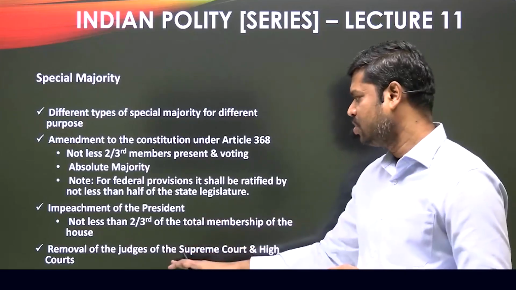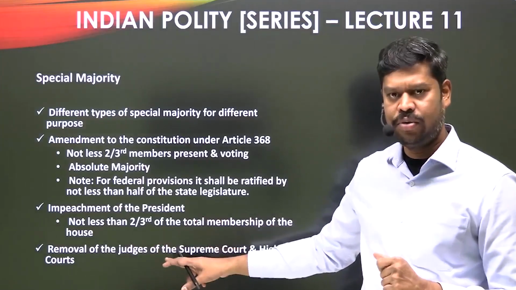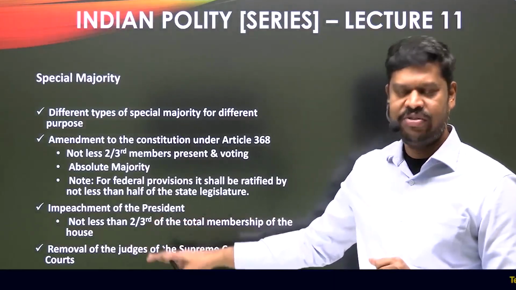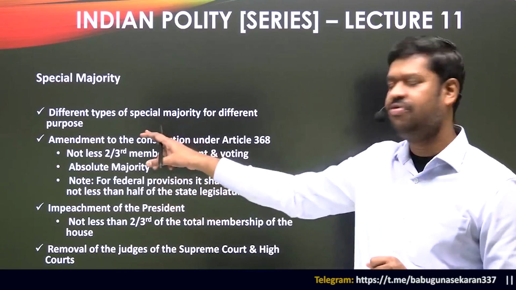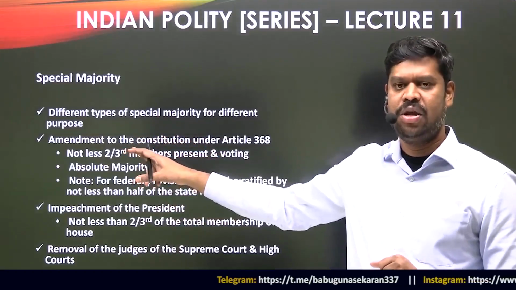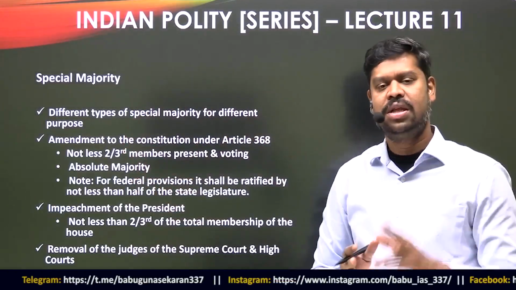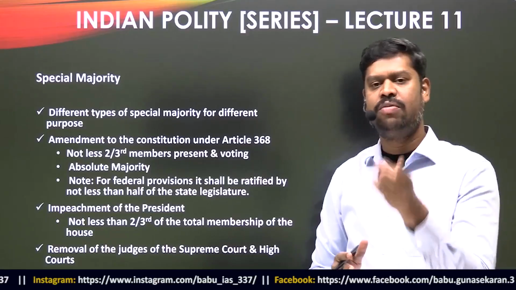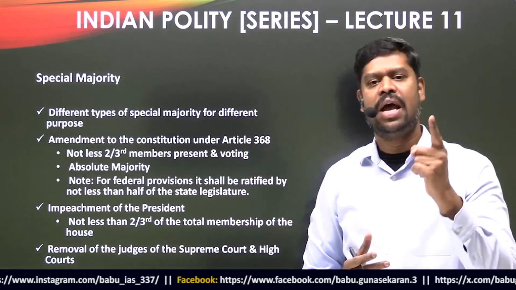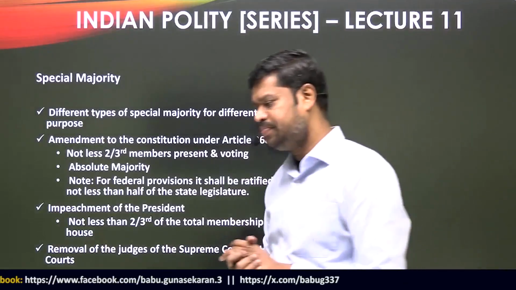It is the same as that of amending the constitution in case of the non-federal provisions. That means two conditions have to be satisfied: not less than 2/3 of the members present and voting, and it must also satisfy the condition of absolute majority.